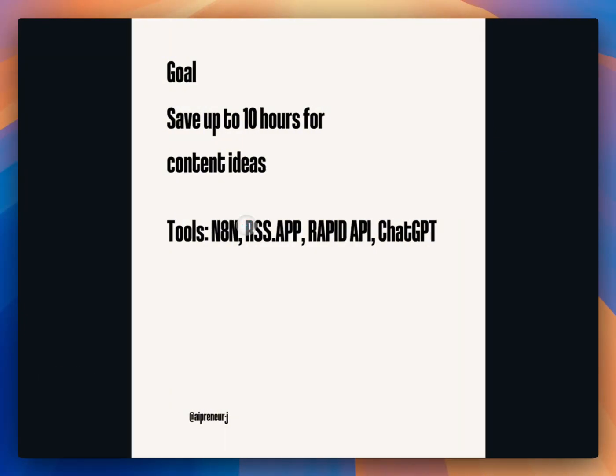For this automation, we're going to use N8N, RSS.app, RapidAPI, ChatGPT, and Google Spreadsheet. If you're not familiar with N8N, check out my N8N 101 video first. It will help you follow along.